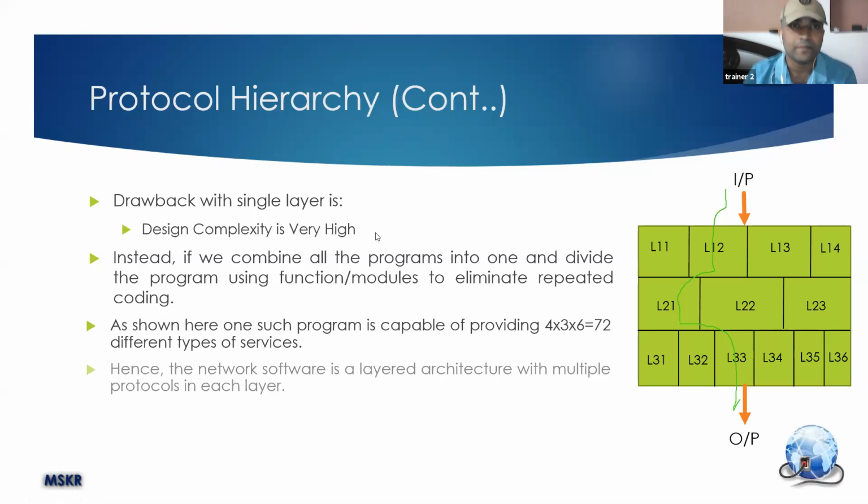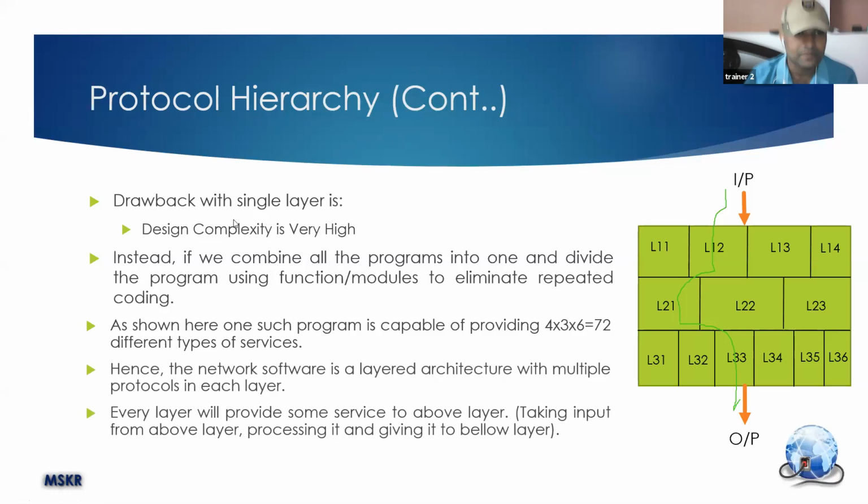Okay, so the network software is a layered architecture with multiple products. So these things that you are seeing in each layer are protocols. So this is protocol 1, protocol 2, protocol 3, protocol 4 of layer 1. This is 1, 2, 3 of layer 2. This is 6 protocols of layer 3. So now we are not calling them functions, we are calling them protocols.